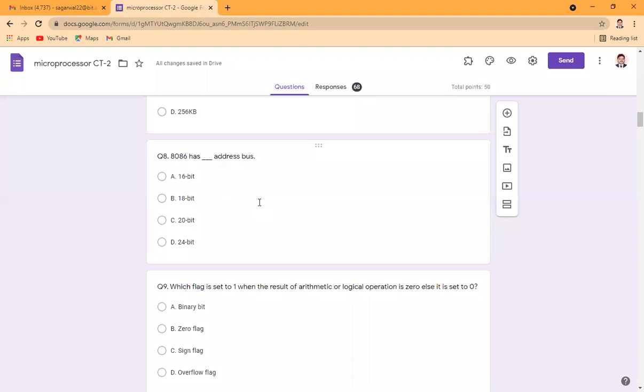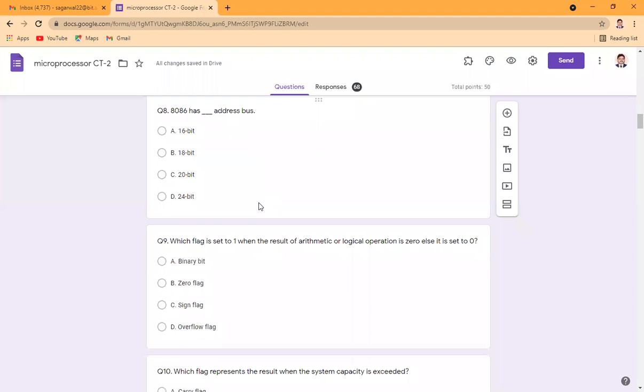The next question is: 8086 says how many addresses? Physically, we have 16-bit address lines, but actually the address bus is of the size of 20-bit. Because with the help of 20-bit, we are able to access 2 to the power 20, 1 megabyte of the memory.